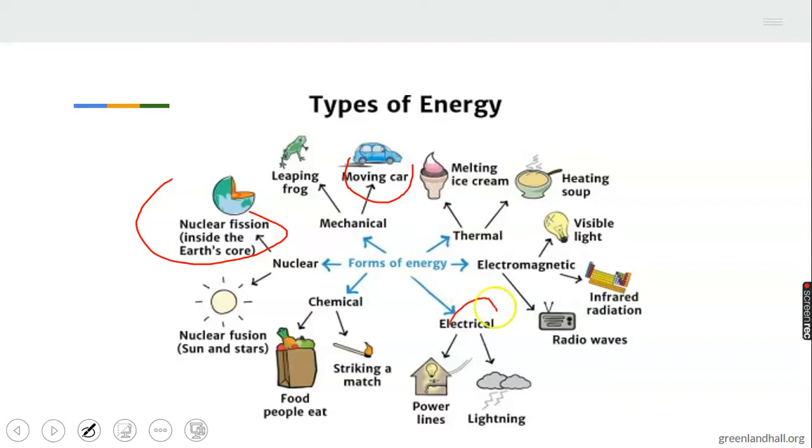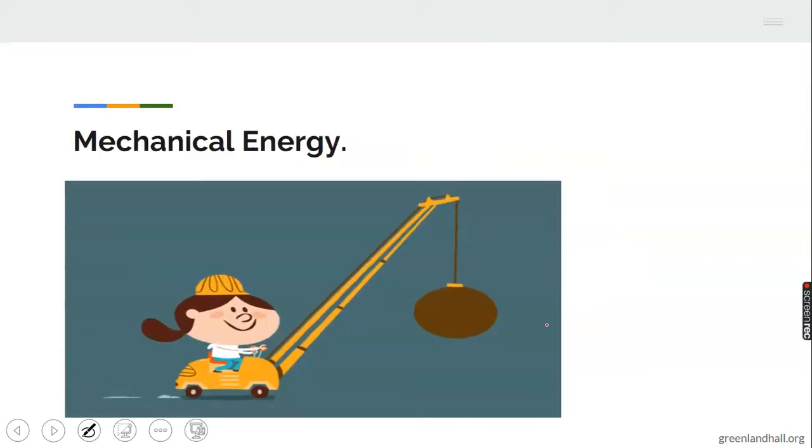Okay, we have electrical, like you can see, from powerhouse, from power lines, and also from lighting. We have electromagnetic, from electronics. The way electricity works is like magnets. Like I told you, they put it on at the PHCN office, and everybody in the street has lights at the same time. That is electromagnetic energy.